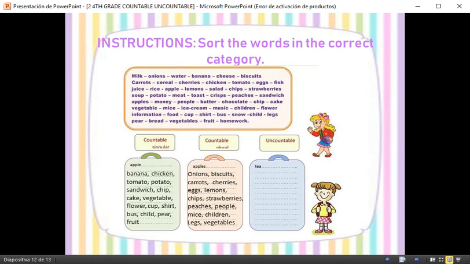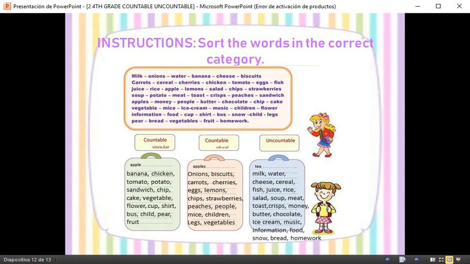And let's go with the uncountables. We have milk. Remember, in this case, the plural form doesn't exist. It's not possible, okay? So probably the name is like that, but if it's in plural, it's not possible in singular, the other way.